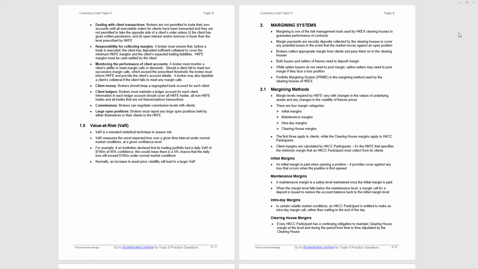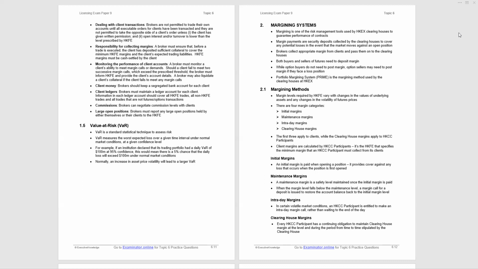Now, the client margin is calculated by the participants, the clearing participants. The futures exchange will specify the minimum margin that the participant must collect from the clients, but the participants are allowed to insist on a higher margin from its clients, depending on the perceived risk of that client. Let's look at them in a little bit more detail.